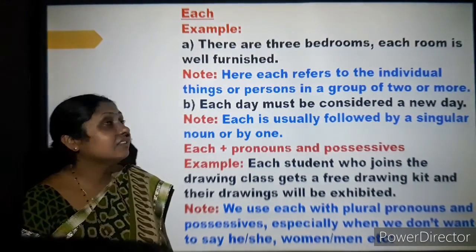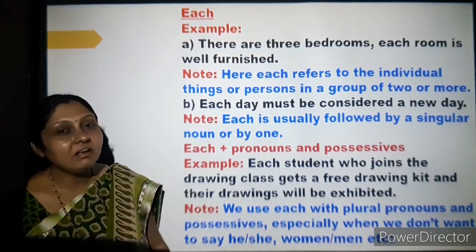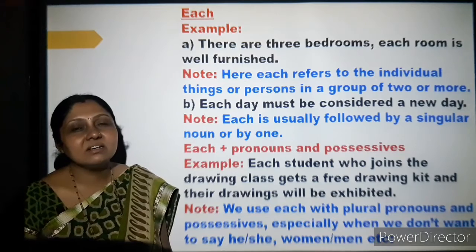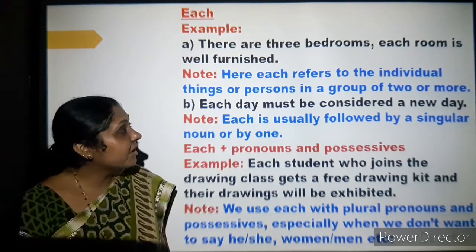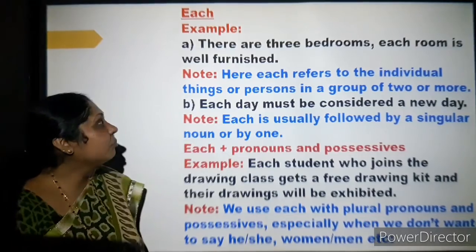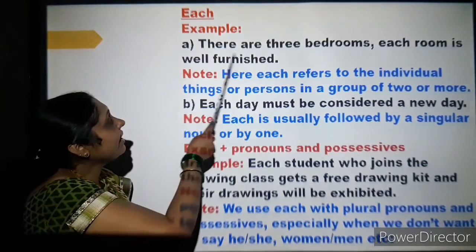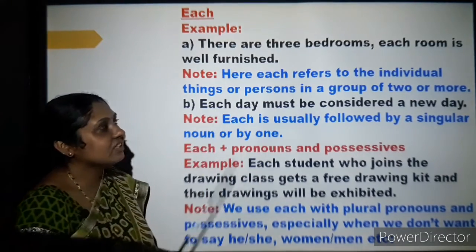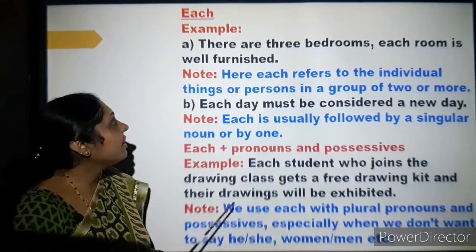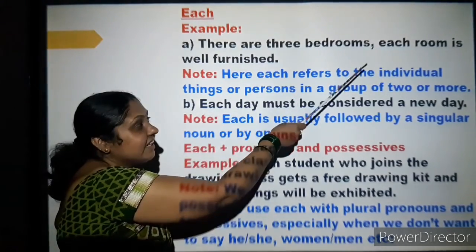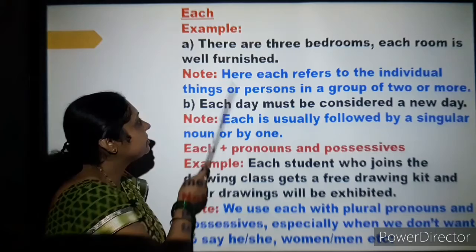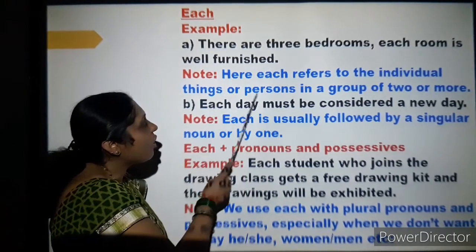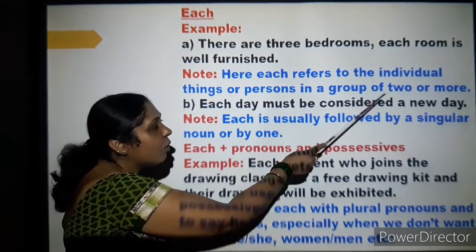So here I have taken the word each. What is its usage, or how does the subject verb agreement take place? That is very important. There are 3 bedrooms, each room is well furnished. See here again a singular verb. Here each refers to the individual things or persons in a group of 2 or more.